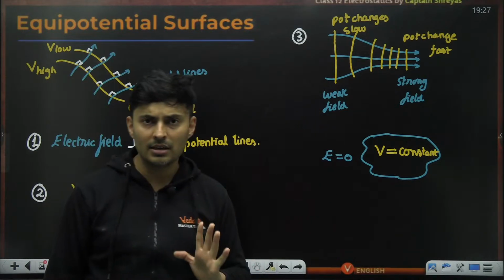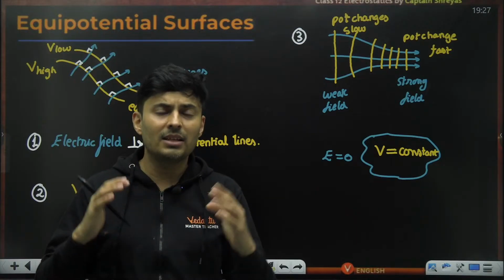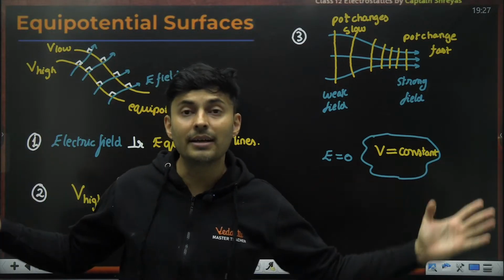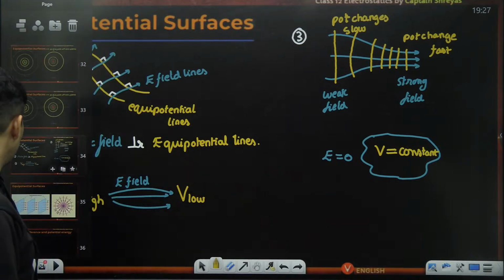Is that absolutely clear? So where the field is strong, potential will change tuck, tuck, tuck, tuck, tuck. Where the field is weak, the potential will change slowly. It takes a lot of time. Okay, very, very important properties that you are seeing.